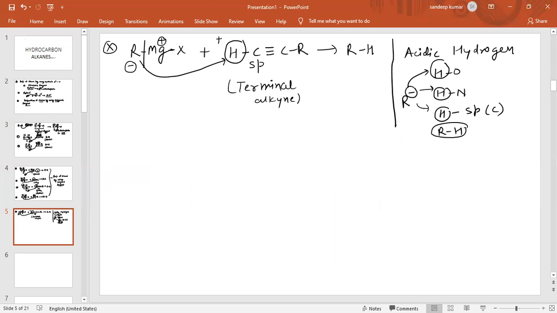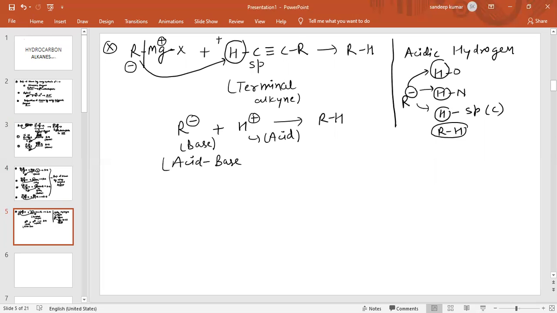So if we treat R minus as a base, and H plus, this is basically acidic hydrogen, so this is acid. So basically alkane is formed by acid base reaction. So the reaction of Grignard reagent with acidic hydrogen, we call it acid base reaction. And we know acid base reactions are very fast in nature.